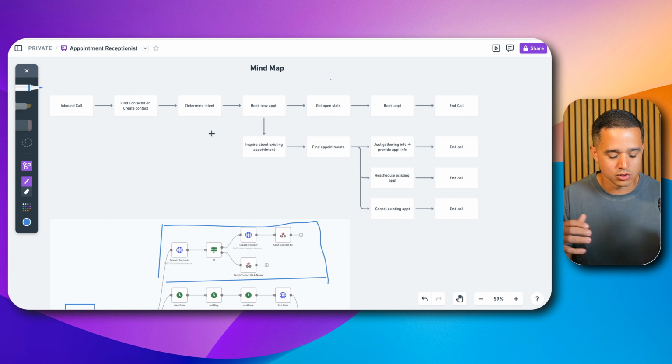Now, the voice AI agent is then going to determine the intent of the caller. If the caller is calling to book a new appointment, then what we're going to do is we're going to search for open slots.